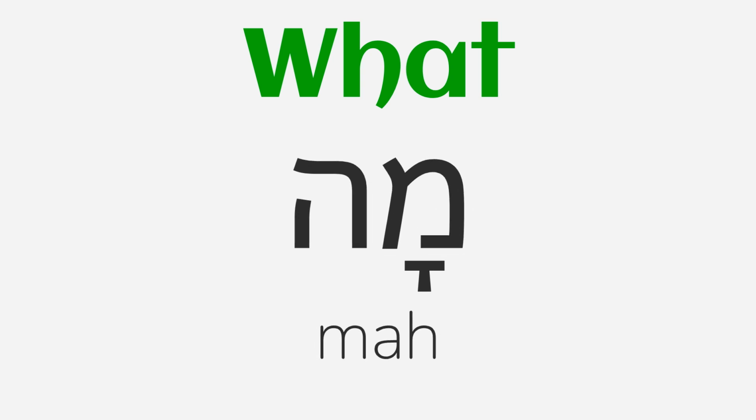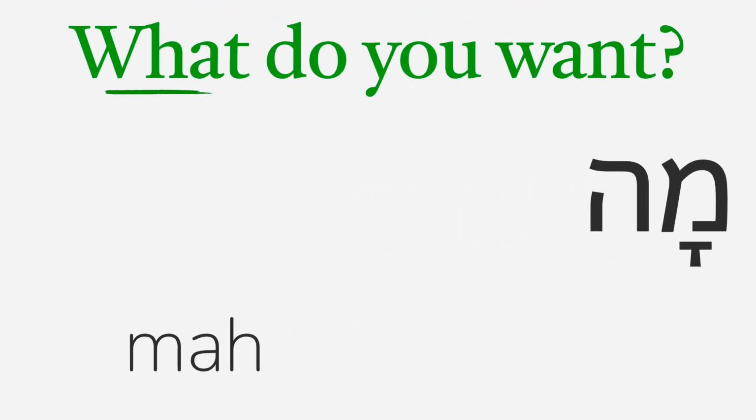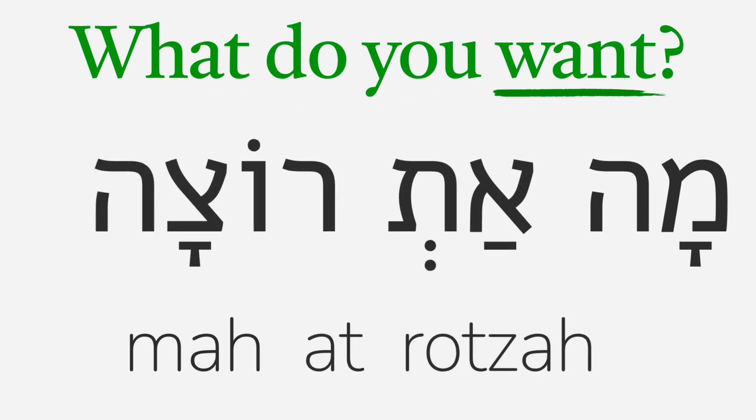The Hebrew word for what is ma. To say, what do you want? We say ma, what, you, which we can translate as the feminine singular at, rotsa, once in feminine singular form to agree with at. Ma at rotsa. What do you want? Ma at rotsa.